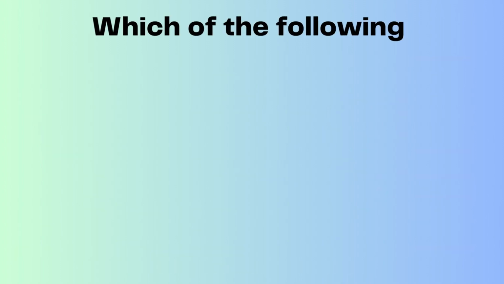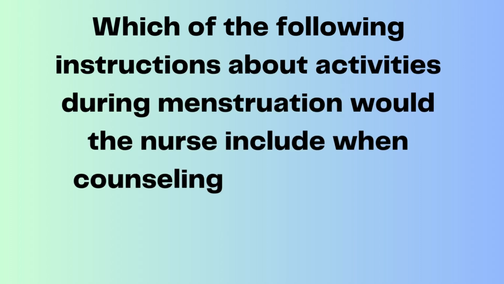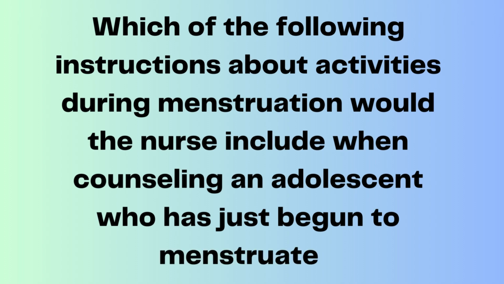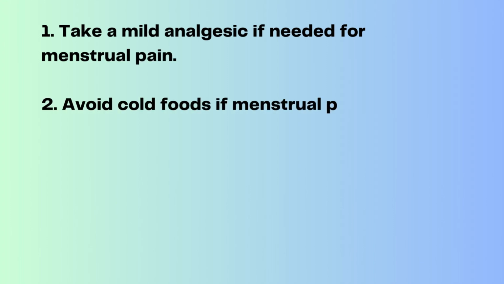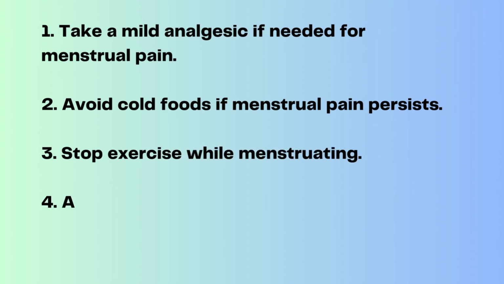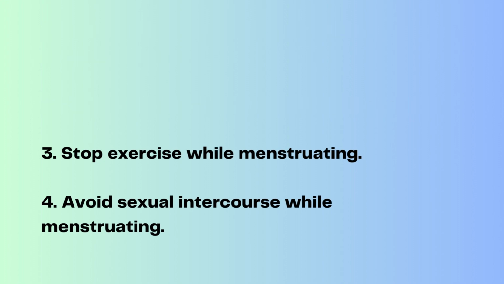Which of the following instructions about activities during menstruation would the nurse include when counseling an adolescent who has just begun to menstruate? 1. Take a mild analgesic if needed for menstrual pain. 2. Avoid cold foods if menstrual pain persists. 3. Stop exercise while menstruating. 4. Avoid sexual intercourse while menstruating.